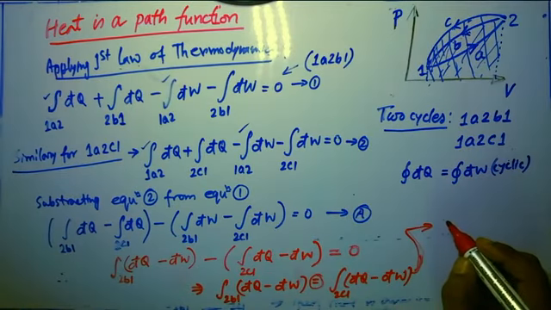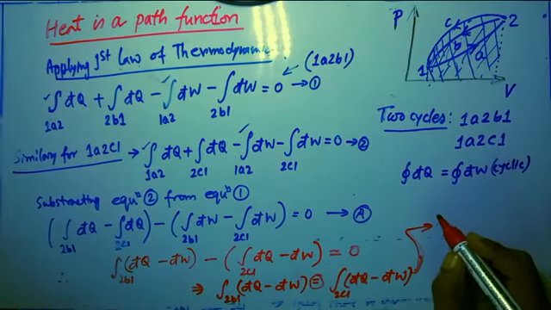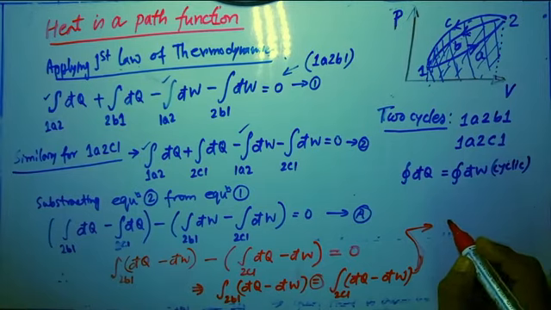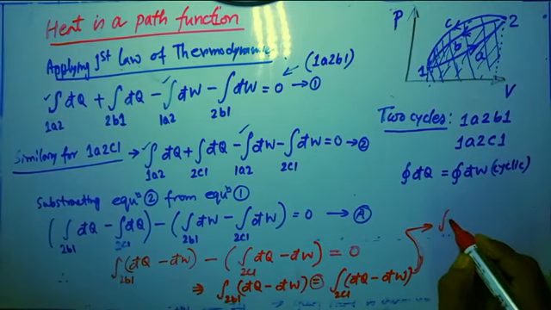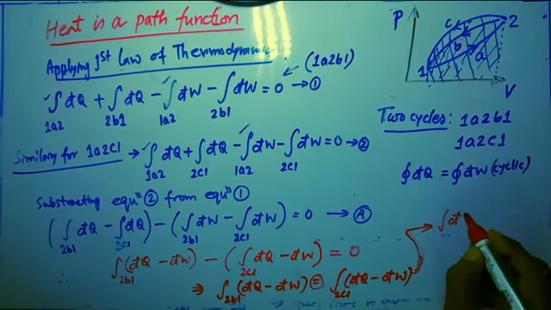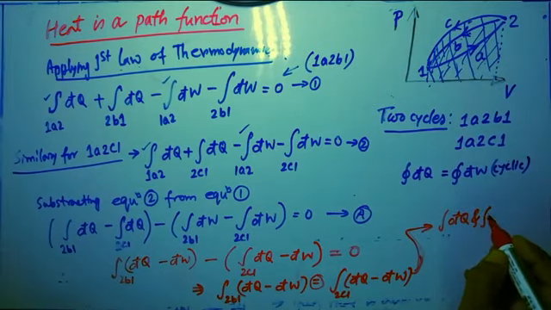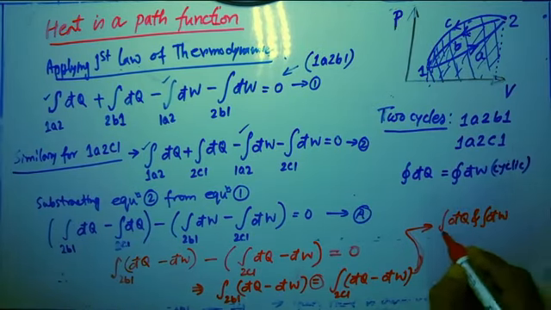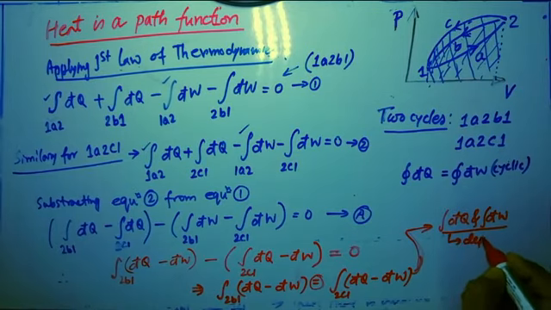So from here we can say that the integration of δQ and the integration of δW both depend on path.